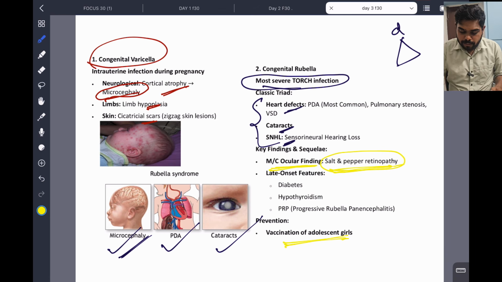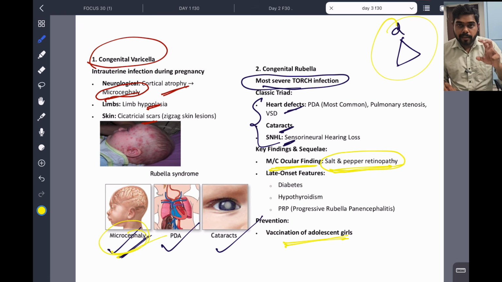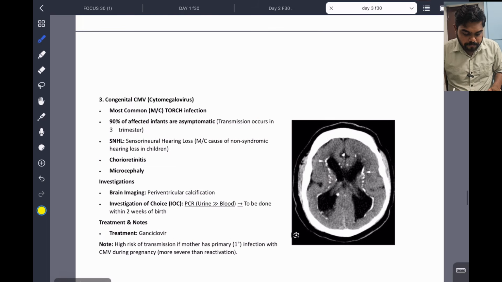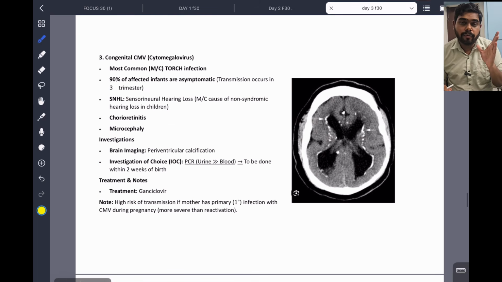Okay, so here the triad, eye, ear, heart, and there is microcephaly. Here microcephaly is important, and salt and pepper retinopathy is the most common ocular finding. This is important in congenital rubella. Okay, so congenital varicella, congenital rubella, microcephaly. Okay, now going to the next one, congenital cytomegalovirus.